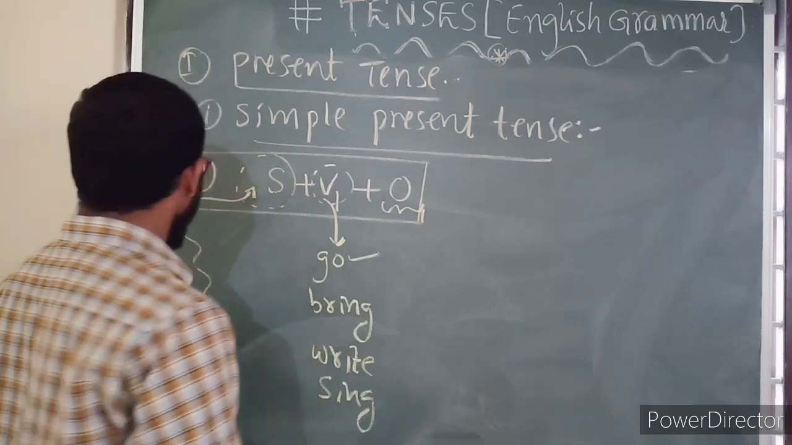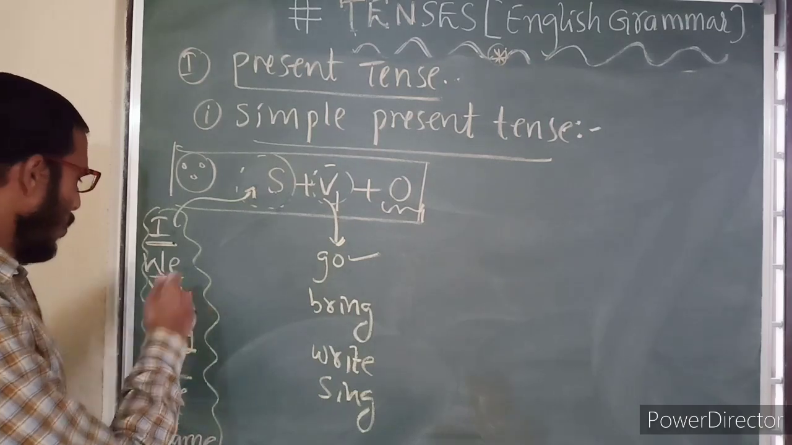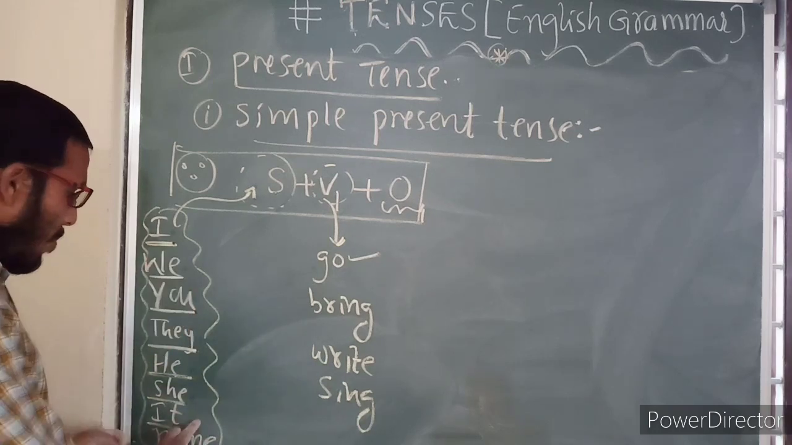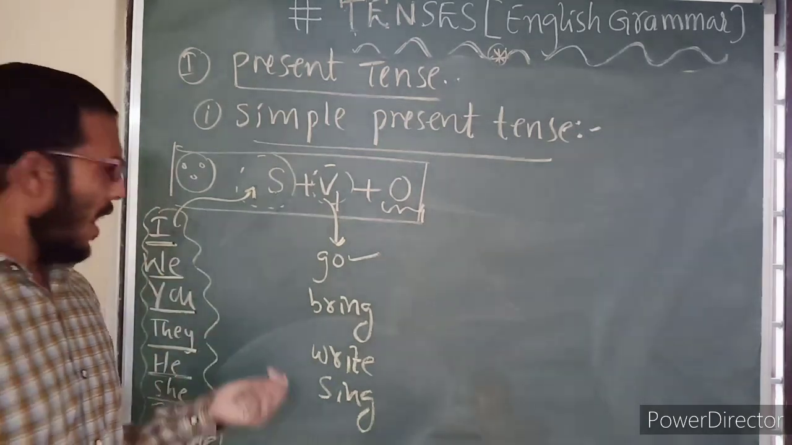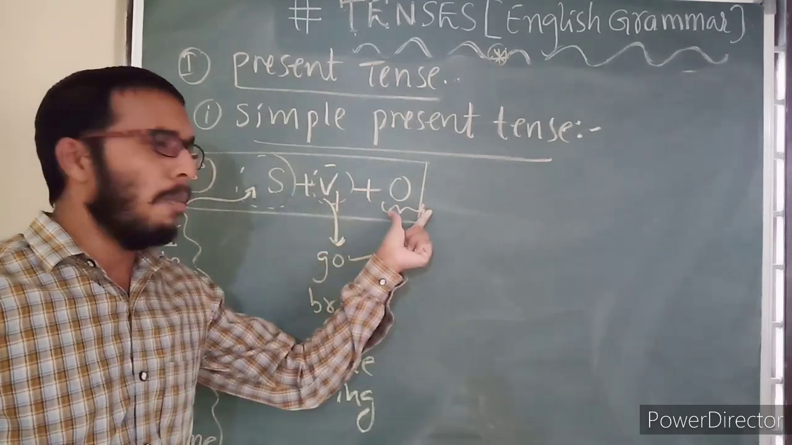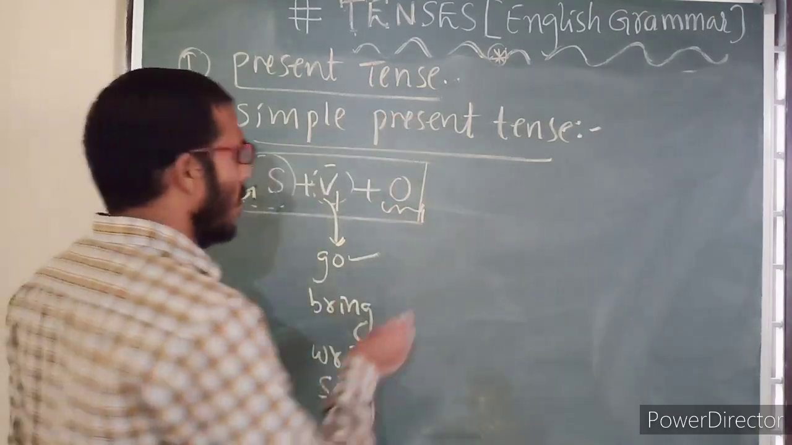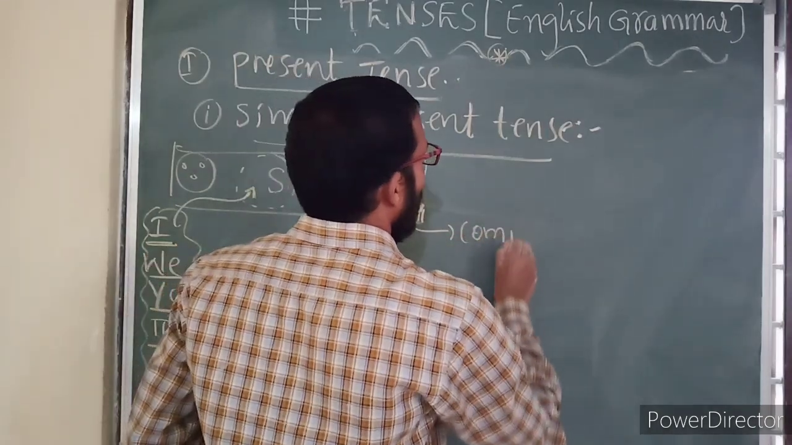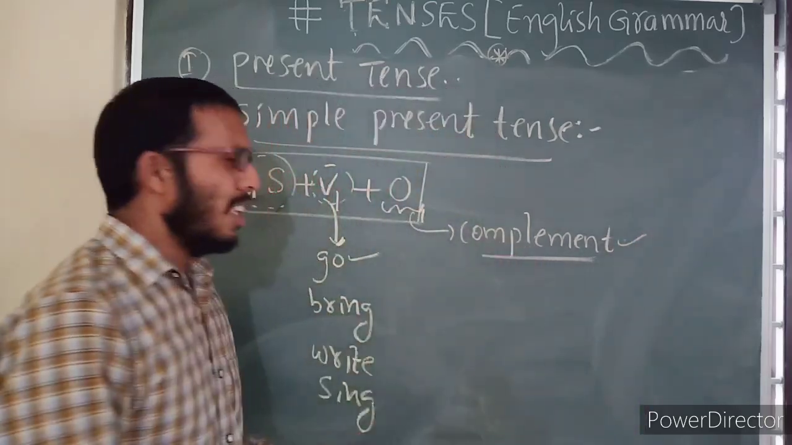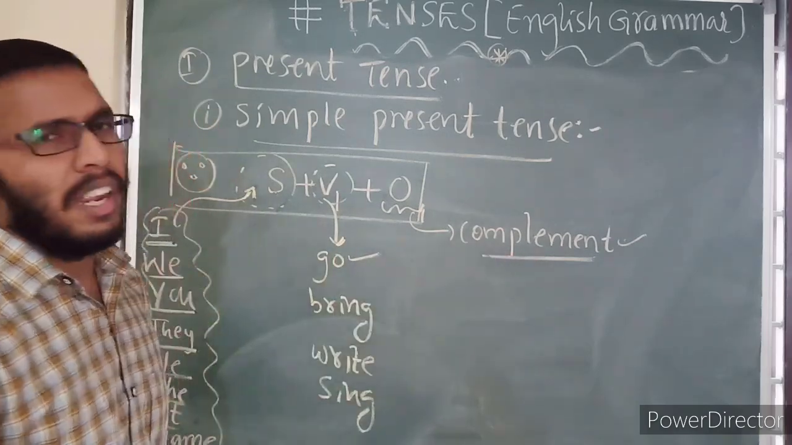But the basic objects are: for I, the object will be me; we, us; you, you; they, them; he, him; she, her; it, it; name, name. Other than these, other objects may also come. But every sentence may or may not have an object. In place of an object, sometimes a complement can come, or sometimes the complement is some adverb. So anything other than an object that comes is known as a complement.